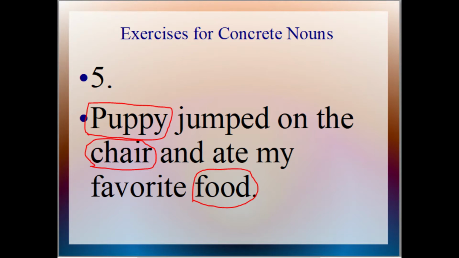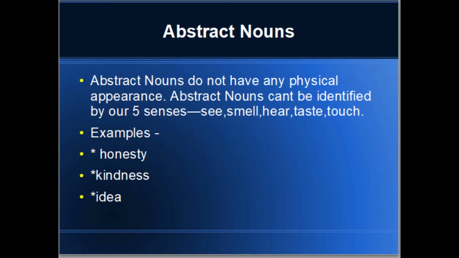Sentence 5. Puppy jumped on the chair and ate my favorite food. In this, puppy is a concrete noun because it has a physical appearance, and chair and food are also concrete nouns. In this, food can be seen, touched, smelled and eaten. So it is also a concrete noun.